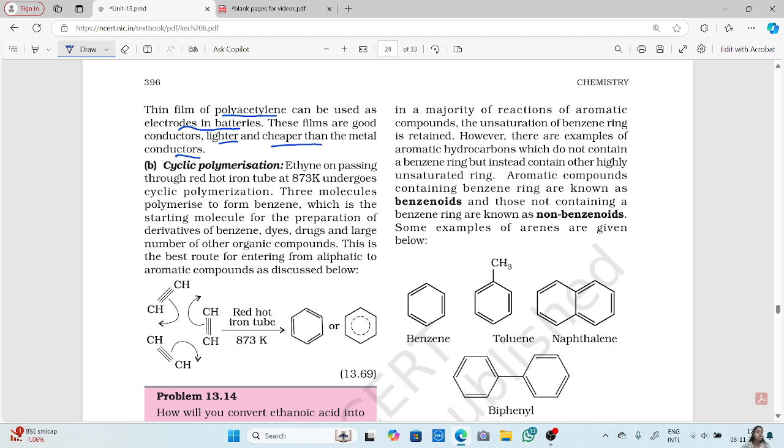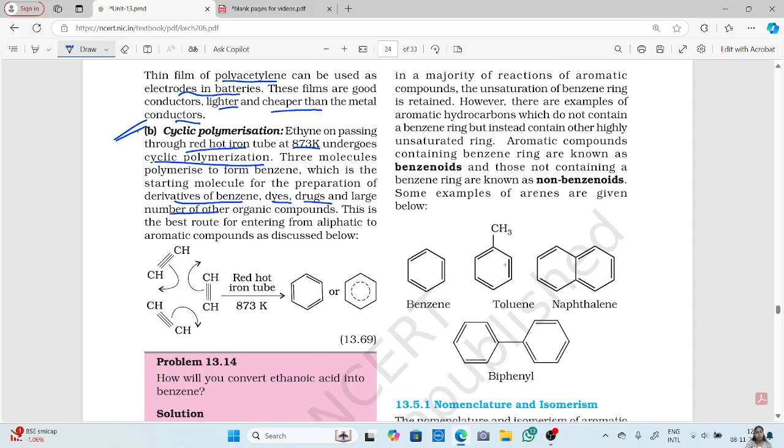Okay, next one is the cyclic polymerization. Now ethyne, on passing through red hot iron tube at 873 Kelvin, undergoes cyclic polymerization. Three molecules polymerize to form benzene, which is the starting molecule for the preparation of derivatives of benzene, dyes, drugs, and a large number of organic compounds. This is the best route for entering from aliphatic to aromatic compounds.